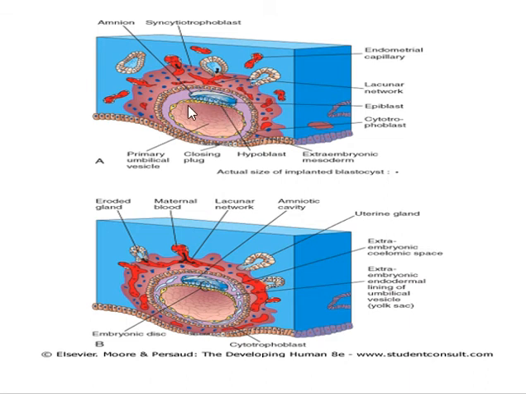So in the second week of development, we have two germ layers, and with the process of gastrulation,